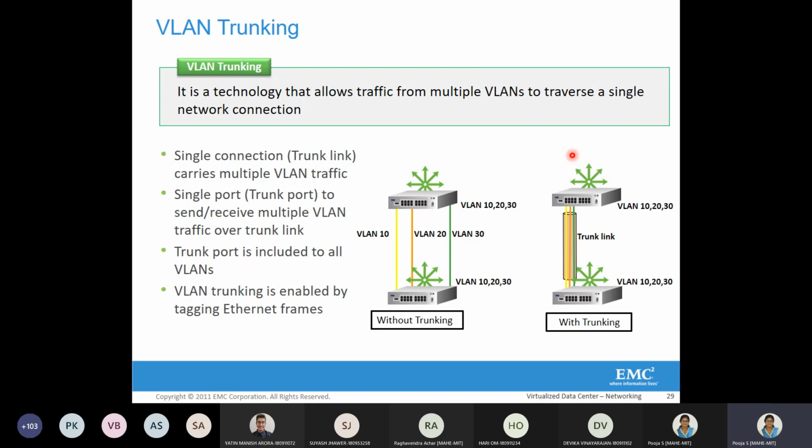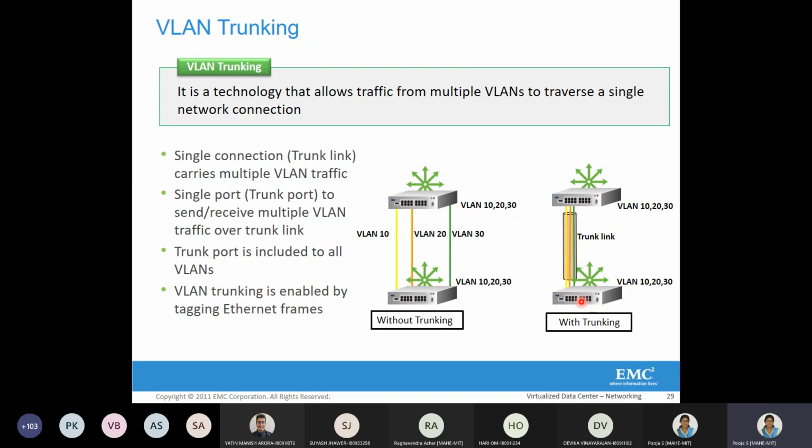Through what is called a trunk link. VLAN trunking means there is going to be a single connection. Here there are two switches, and no matter how many VLANs you have, how many unique VLANs you have.